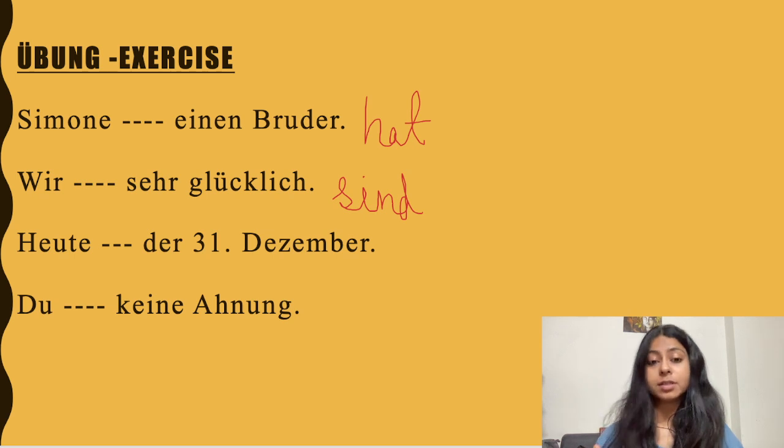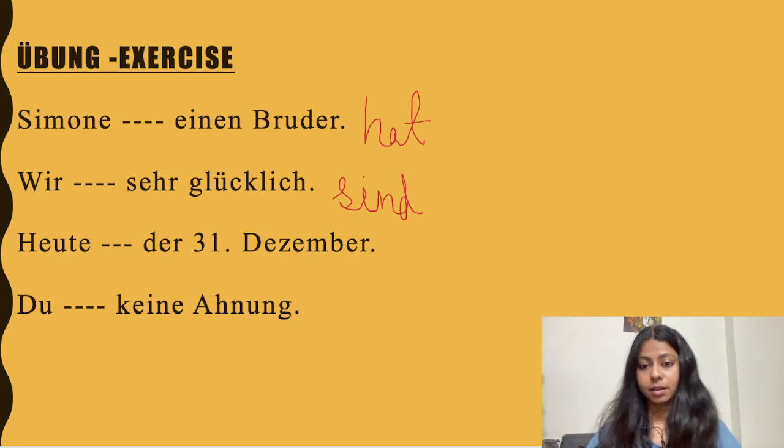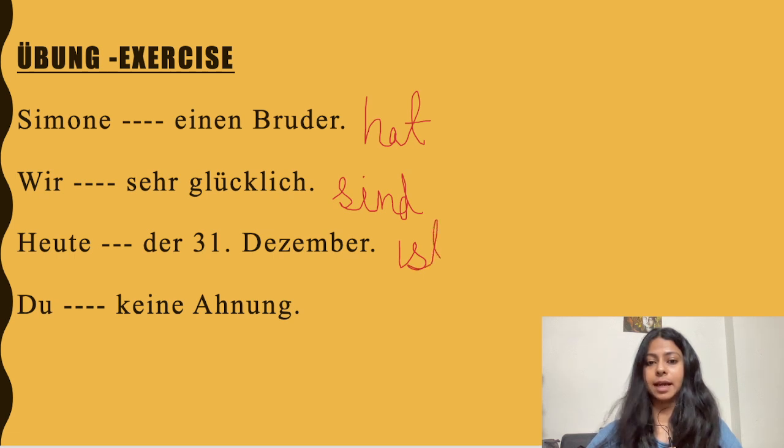The third is heute blank der 31. Dezember. Heute blank der 31. Dezember. So, here it would be heute ist. Why? Because it's date and we use sein with date and time. So, it is conjugated.